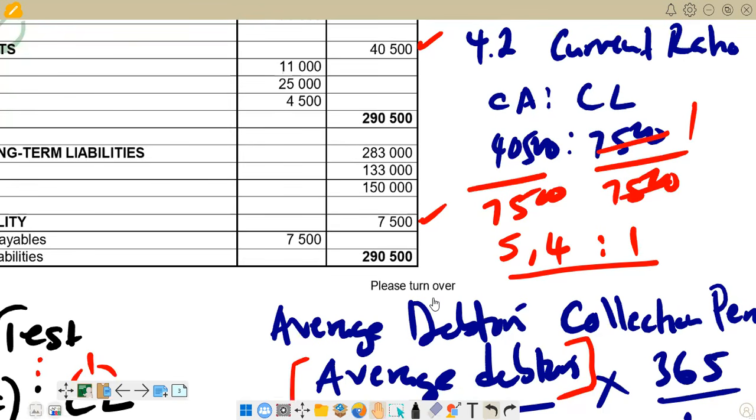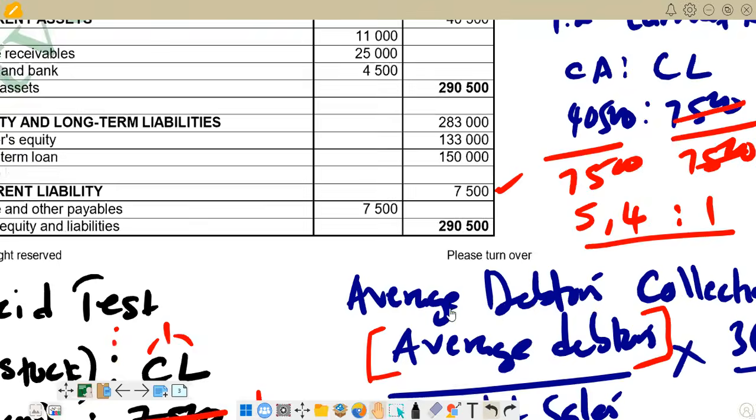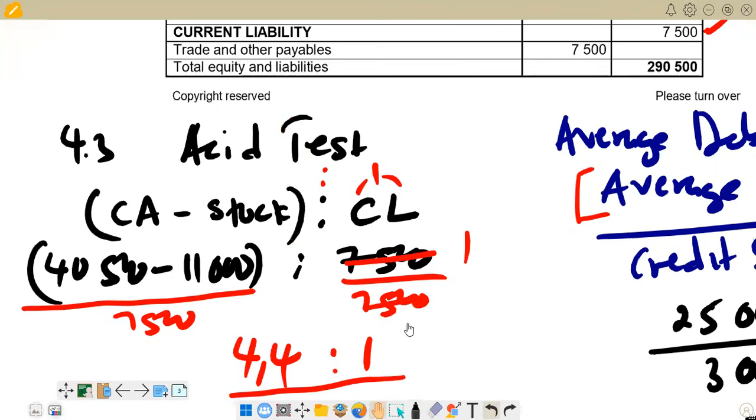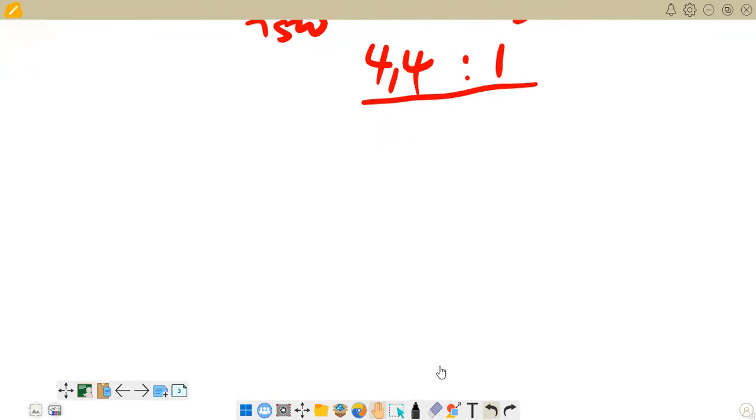So the current assets, we should not tie much of the money or a higher proportion of the money in the current assets. We should maybe convert these current assets into cash so that they make greater returns for the business. So this is a too high ratio. So obviously the response that we are going to give is that it's not giving a good return. So we are now on 4.4, so we can just present it as 4.4. We are saying no, because the answer is yes or no, so we are saying no.